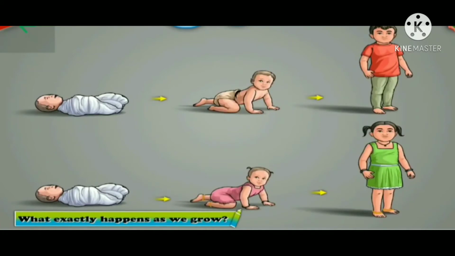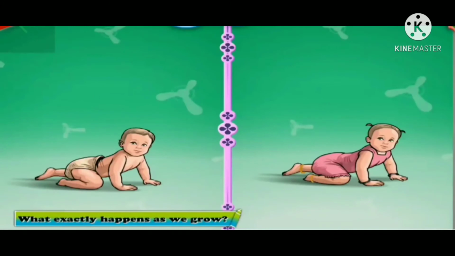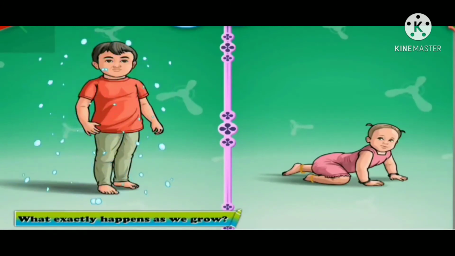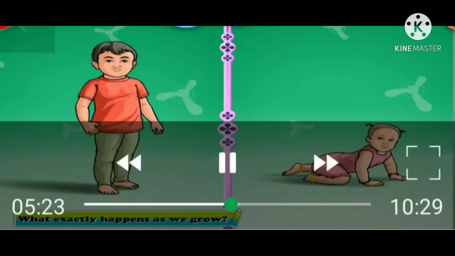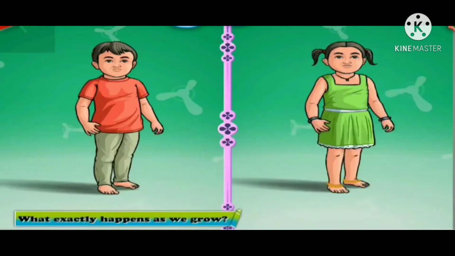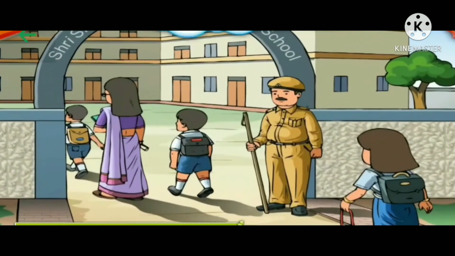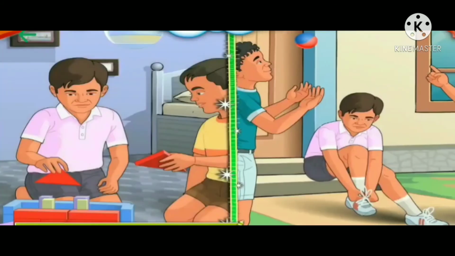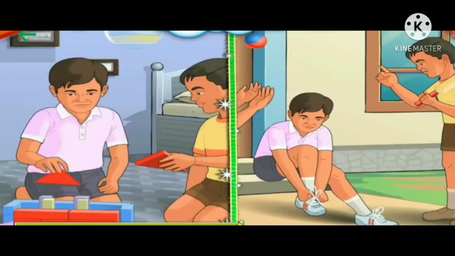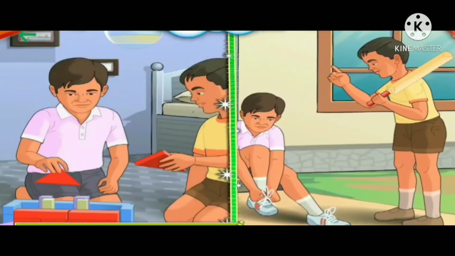When they become bigger, they are not babies anymore. A little boy becomes a big boy and a small girl becomes a big girl. At the age of 6, children start school. We can see changes in them from age 10 to 12.